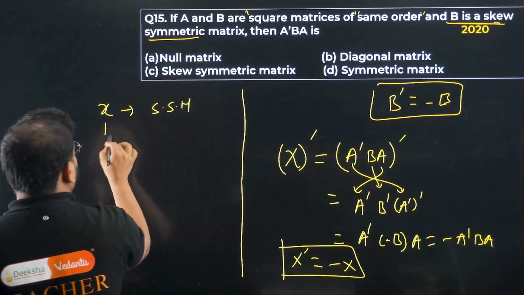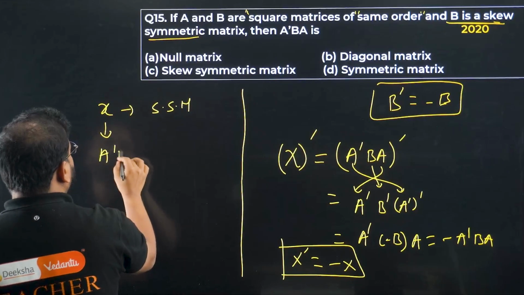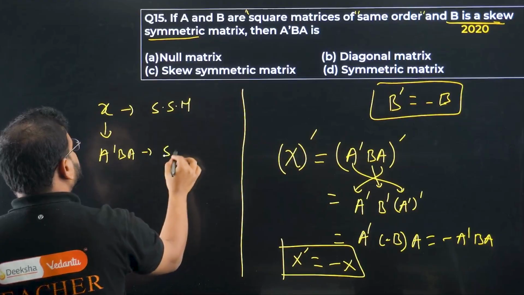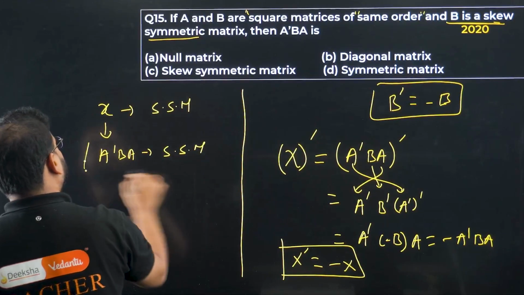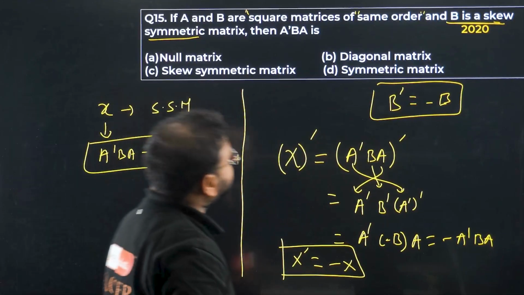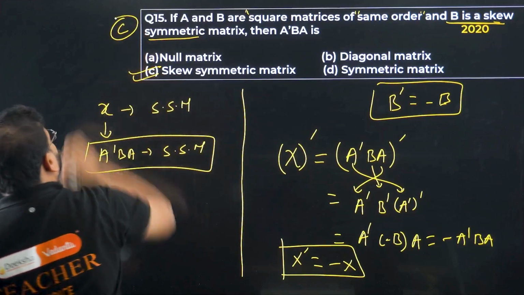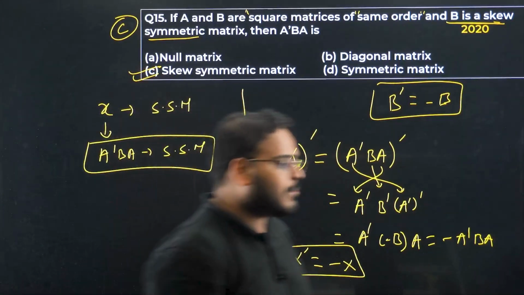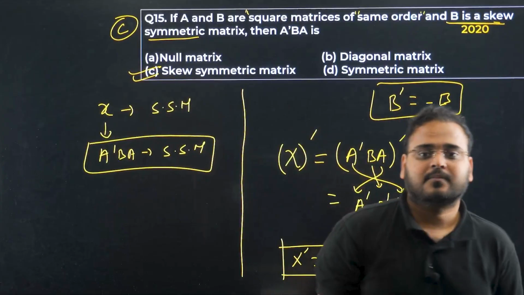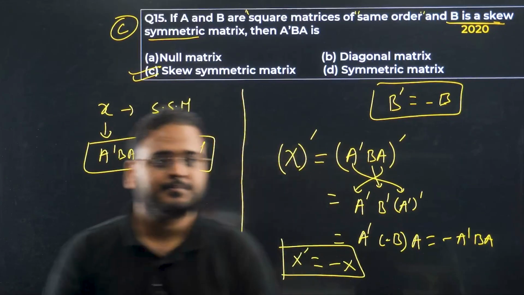A dash B A is a skew symmetric matrix. Option is C. 15th option is C. Got it?